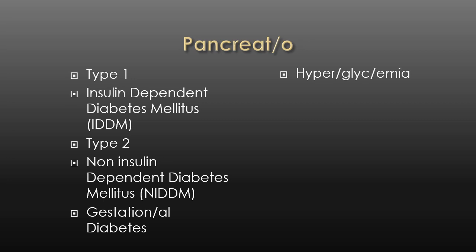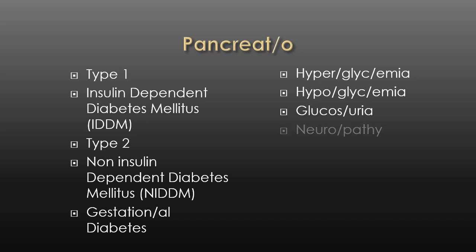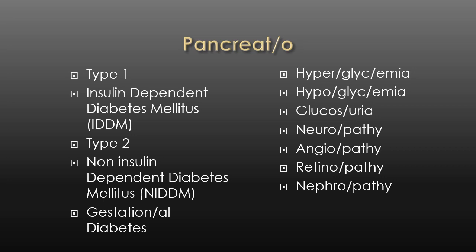Disorders when there is diabetes is an increase in blood sugar, hyperglycemia, and decrease, hypoglycemia. The sugar in the blood is sometimes too high that it starts to show in urine. That's why you have glucosuria. Complications of diabetes include disease of the nerves, disease of the vessels, disease of the retina, diabetic retinopathy, which could lead to blindness. Disease of the kidney, diabetic nephropathy. That's why they end up in dialysis.